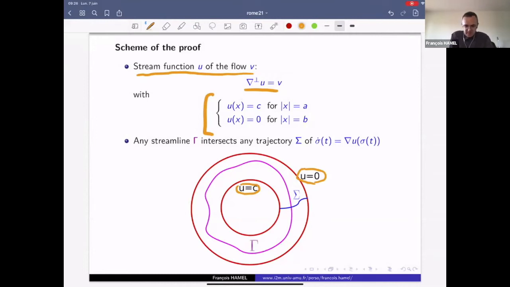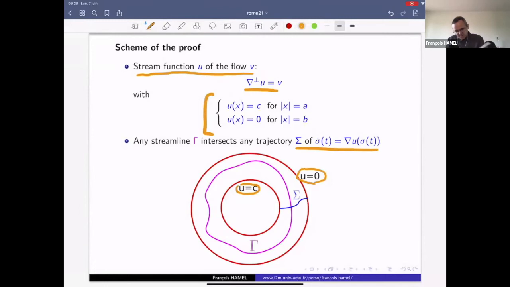So now I claim that any streamline intersects any trajectory capital sigma of the gradient. So the trajectories capital sigma are the trajectories of this family of ODEs: sigma dot equals gradient u of sigma of t. So these trajectories, when they meet a streamline, they meet orthogonally by assumption.